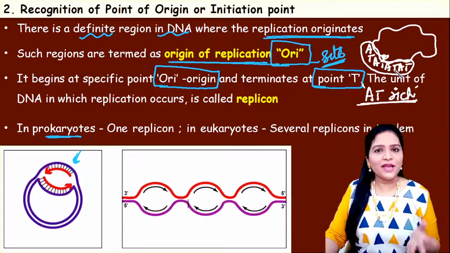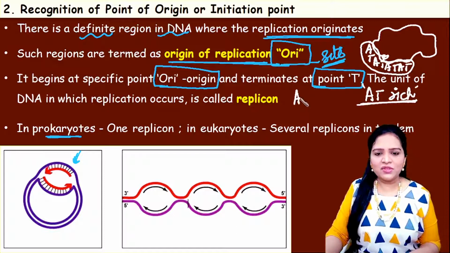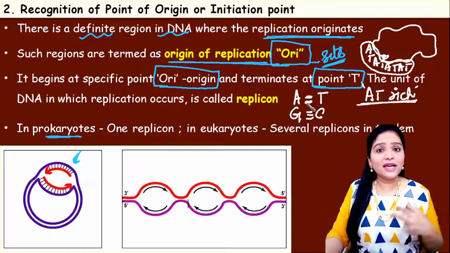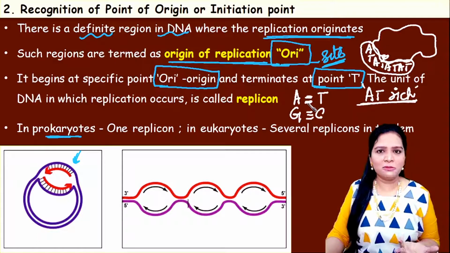Why? Because we know that between adenine and thymine there are two hydrogen bonds, and between guanine and cytosine there are three hydrogen bonds. So in order to break the hydrogen bonds, if it is a double bond, it will be easy for the cell or the enzyme to break it because less energy will be consumed.